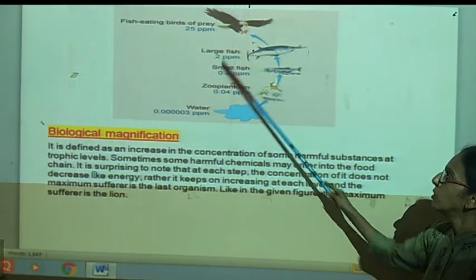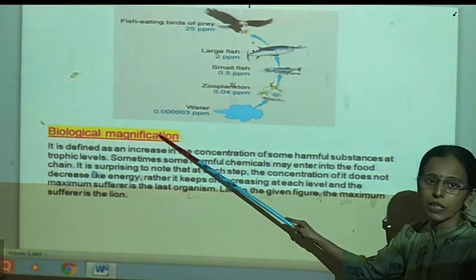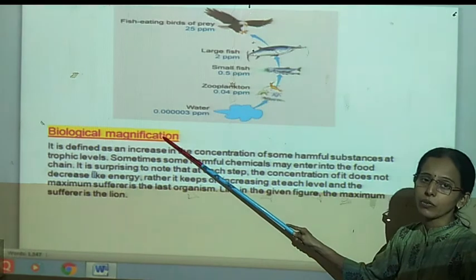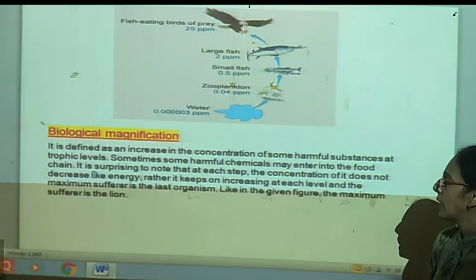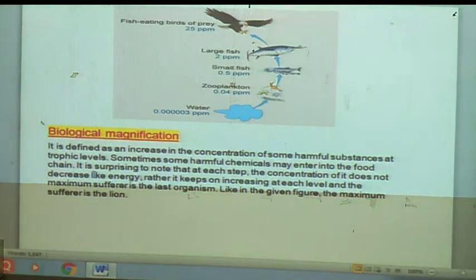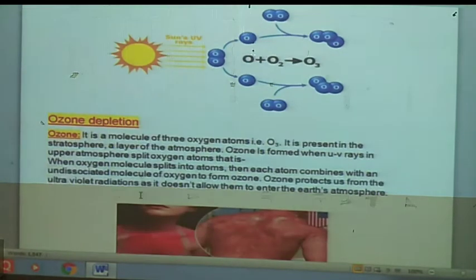Thus, this top level consumer, where more biological magnification occurs, it is very bad or harmful to the growth of such organisms. Thus, suppose top level carnivores are lion, tiger, the top level carnivores are more sufferers of this biological magnification.